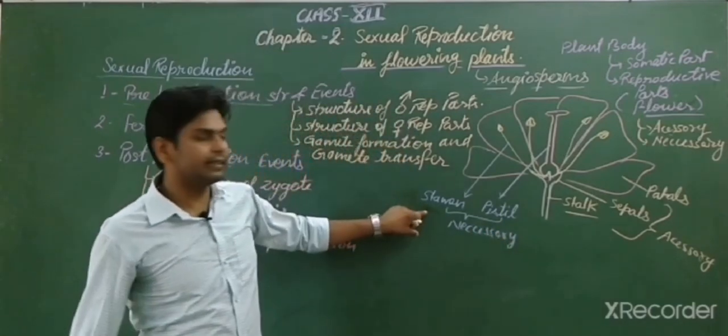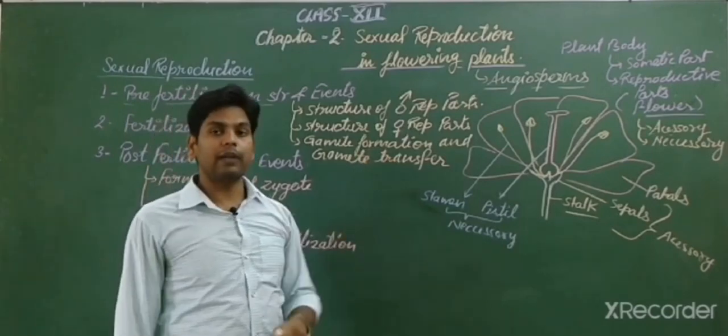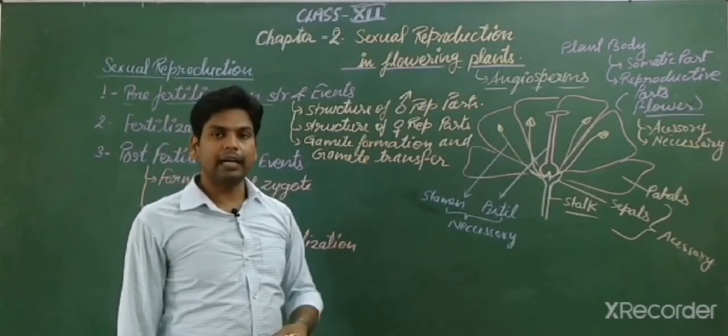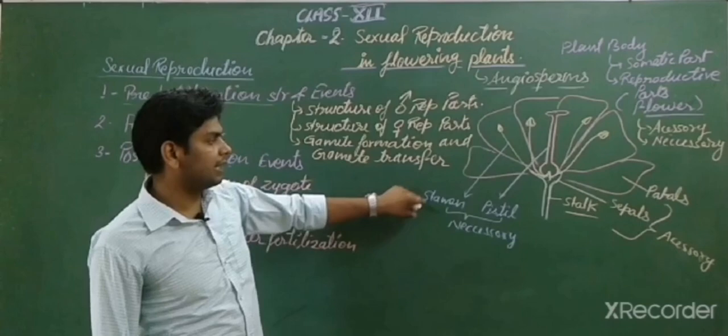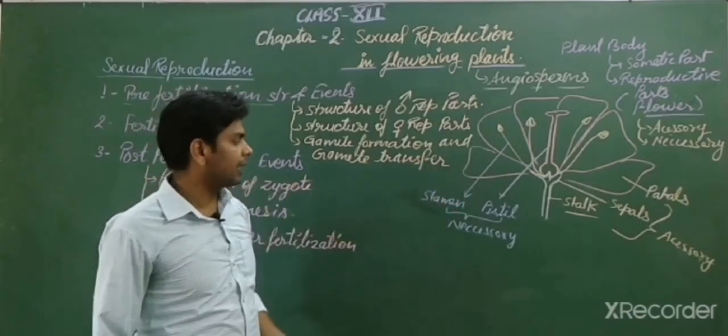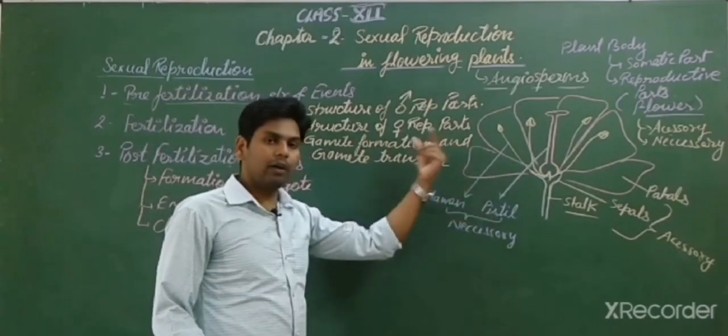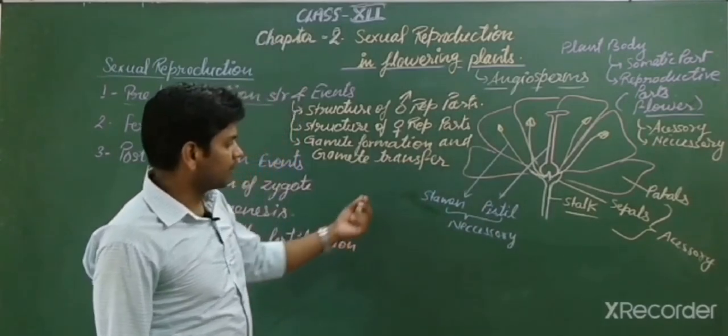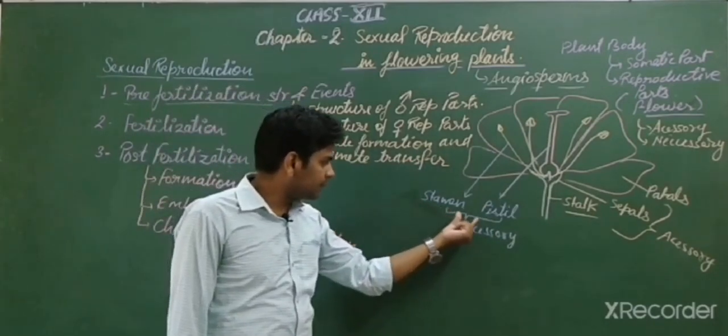Why are these called necessary? Because in these parts of the flower, male and female gametes are formed. So that is why these are necessary parts of the flower. So now students, this is the overall structure of the flower. We are getting only two necessary parts.